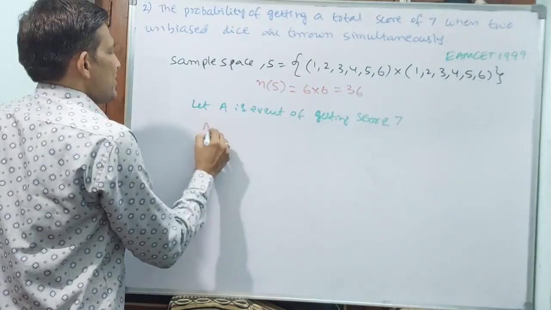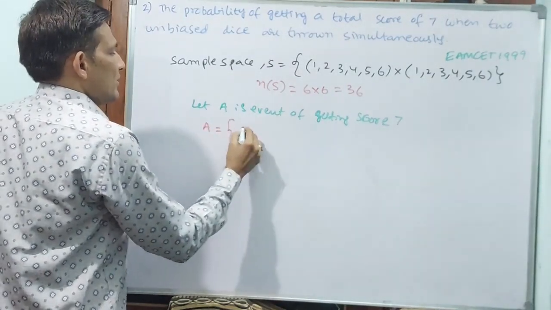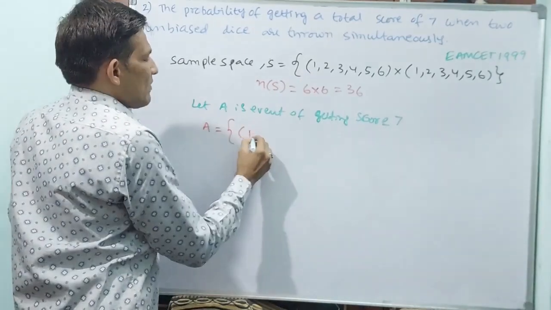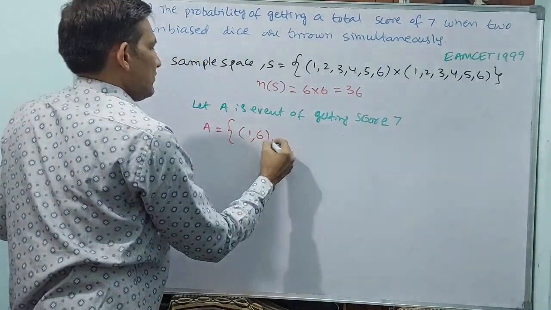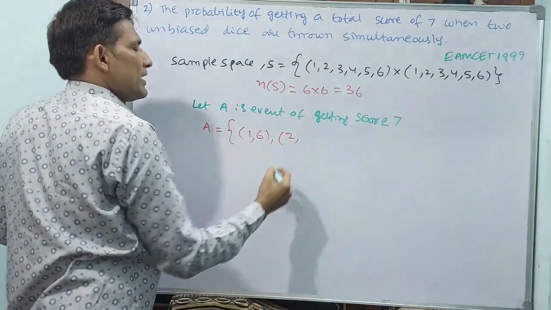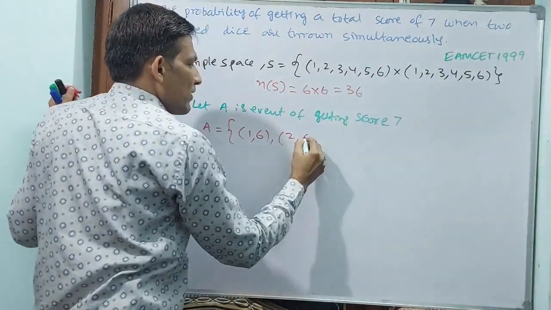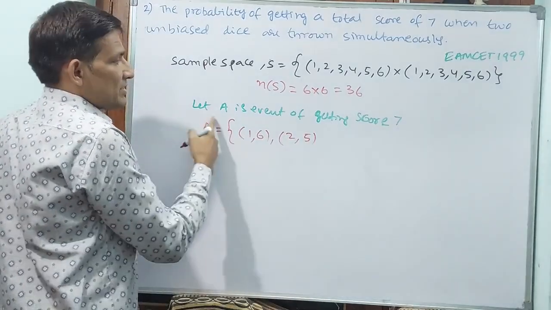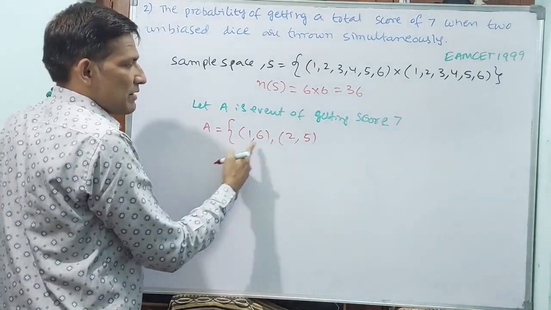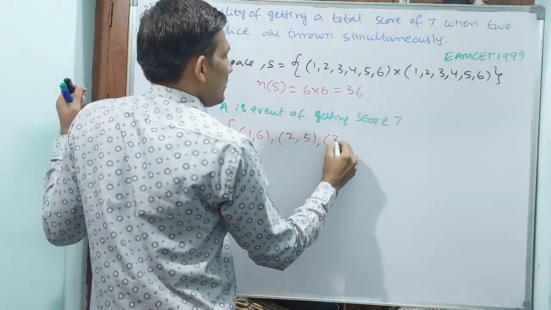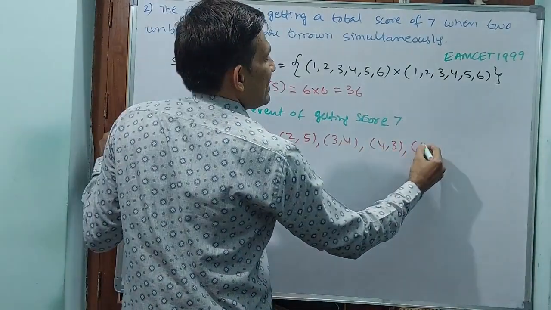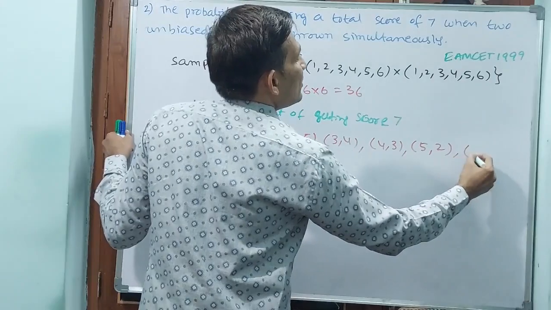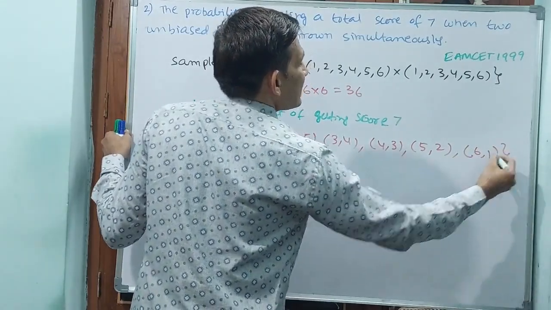First I am writing A. First 1 has come. How to get 7? Then here 6 has to come. Next 2 has come. Now if you get 5, then only this is going to become 7. Getting 7, I have already written: 1 plus 6, 2 plus 5, 3 plus 4, 4 plus 3, 5 plus 2, 6 plus 1.